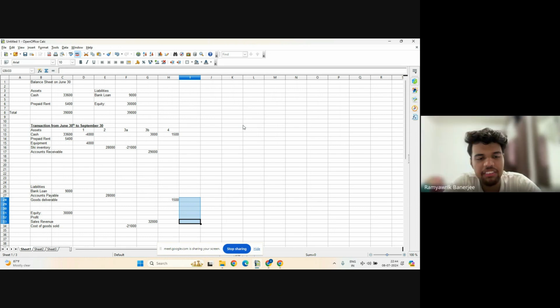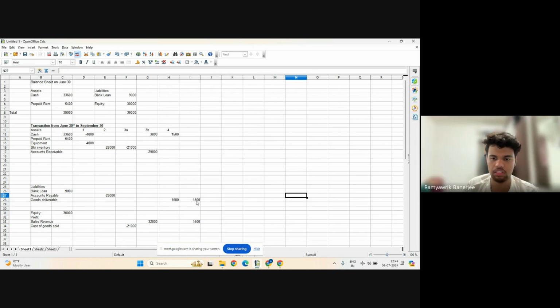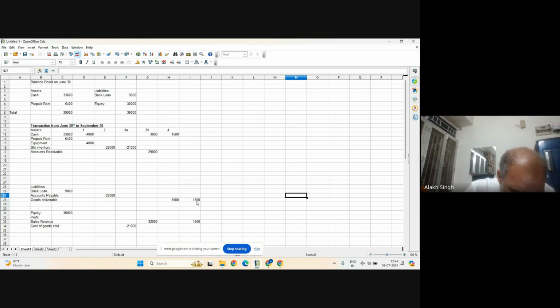Why did we have that minus 1,500 and plus 1,500, the one you deleted? The logic is that this 1,500 is now a liability, because the goods have to be delivered in October. When it is delivered in October, it is no longer a liability. Okay, the liability goes down. Got it. Okay, very good.